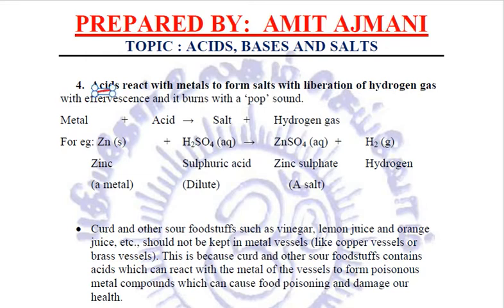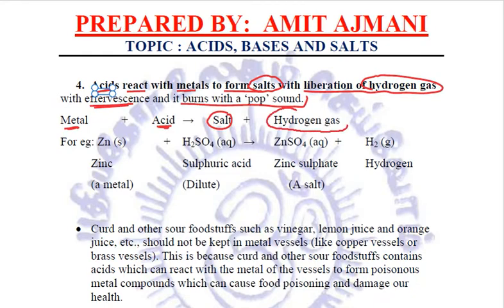Let us come to the next characteristic property of acids. All the acids react with metals to form salts, and along with this hydrogen gas is liberated. Now we all must know that whenever hydrogen gas is liberated, it liberates with effervescence, bubbling up, and it burns with a pop sound. So this is also used as a test for acids.